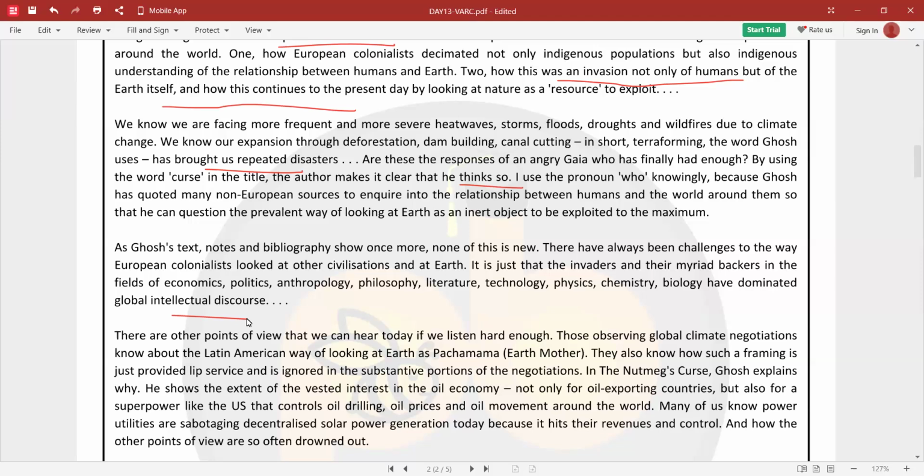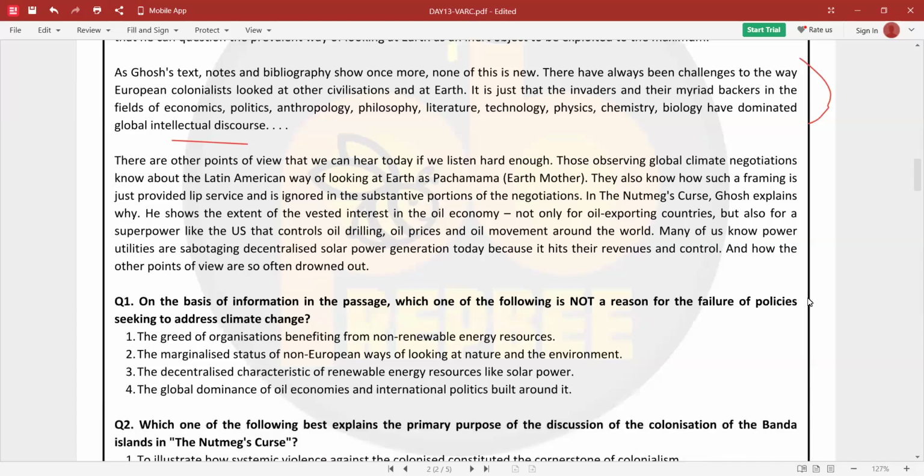Now, Ghosh's research shows that all these ideas of exploitation are not new. Many have questioned how colonialists viewed other cultures and nature, and colonial powers and their supporters in various fields have dominated global thinking, is what the author is trying to say here. There are other points of view that we can hear today if we listen hard enough.